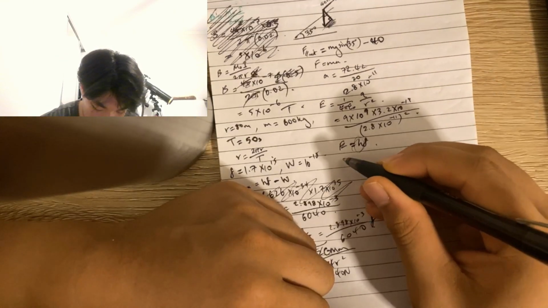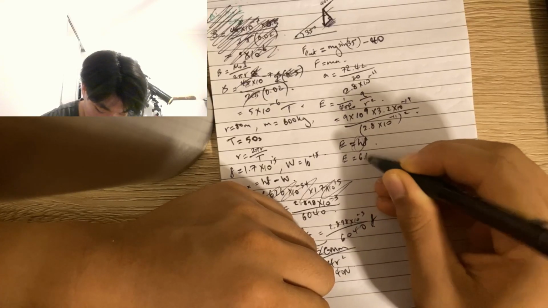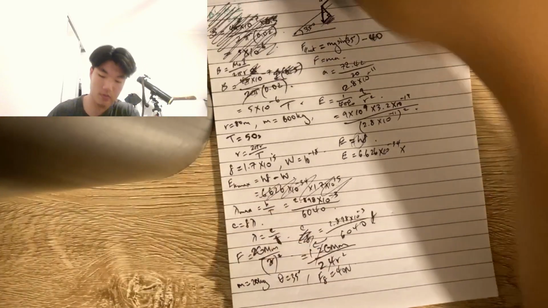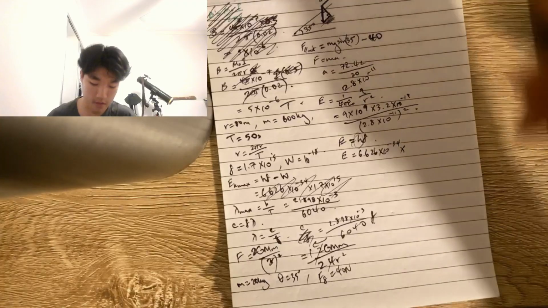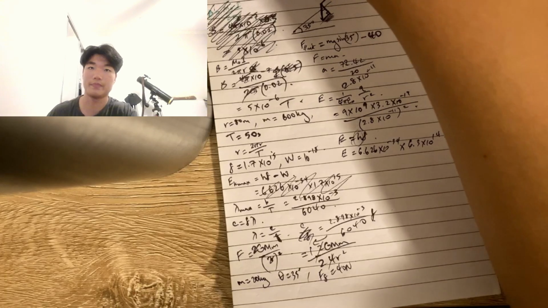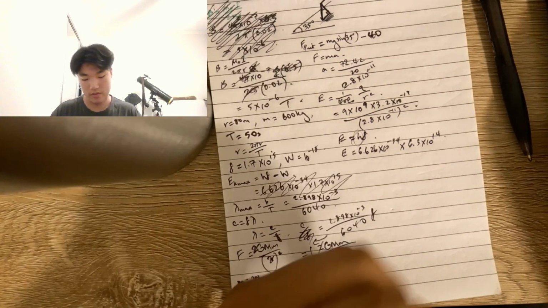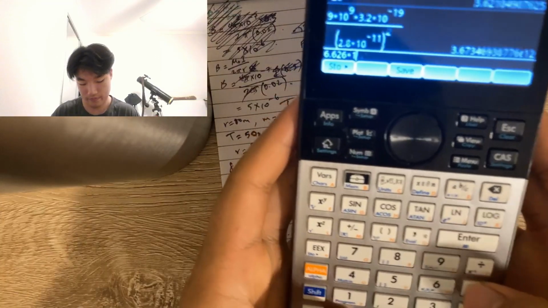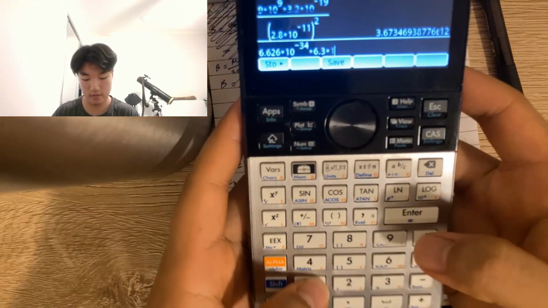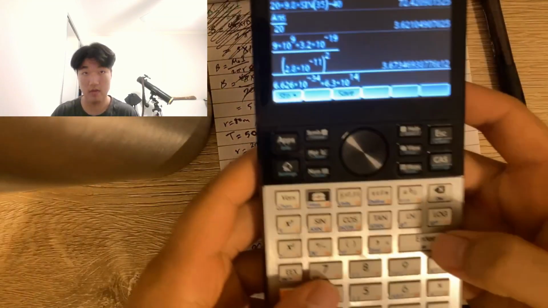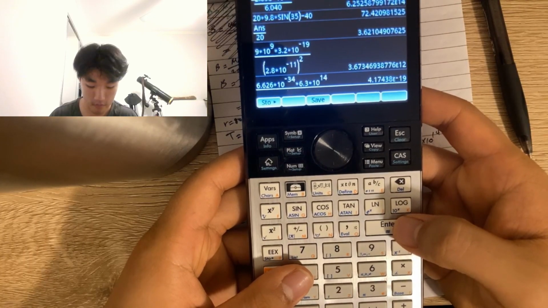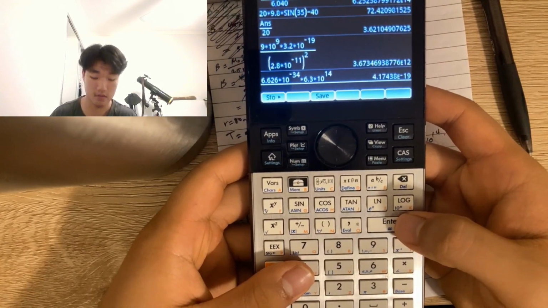So 6.626 times 10 to the negative 34 times the frequency, 6.3 times 10 to the 14. We solve that in our calculator and we get a value of 4.17438 times 10 to the negative 19.